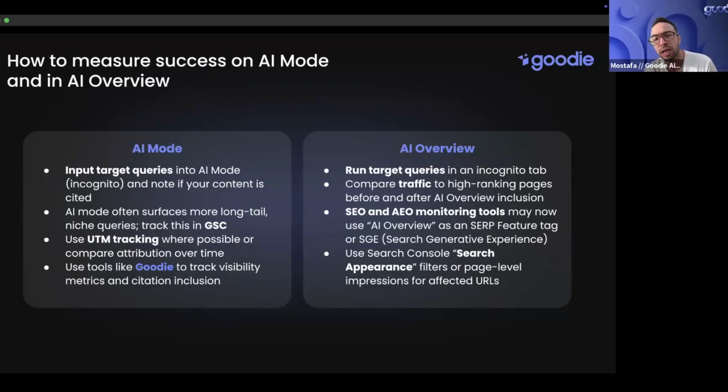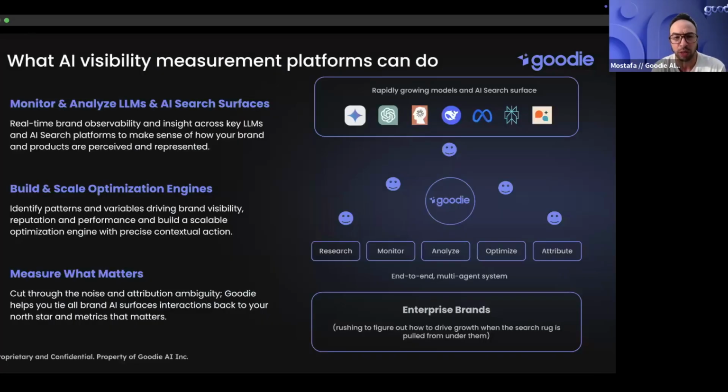But on the other hand, in AI overviews, you get to run target queries. There are a lot of traditional SEO monitoring tools that are supporting this. We're supporting it also inside our platform within Goodie. But I know that your existing tools are likely supporting it too, and you're able to track whether your brand is showing up in AI overviews or not, and for what exact terms it's showing up.